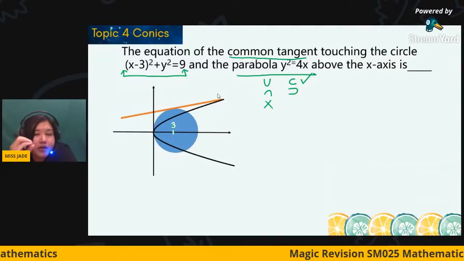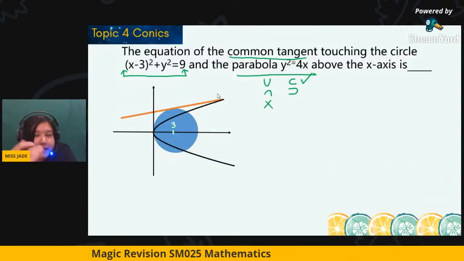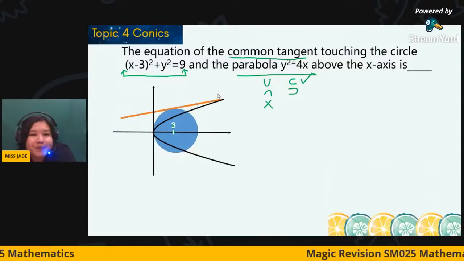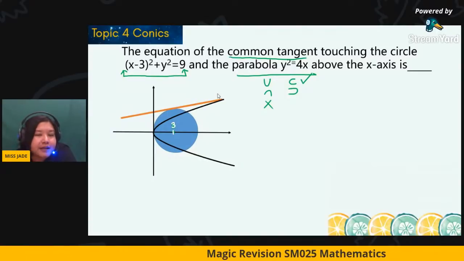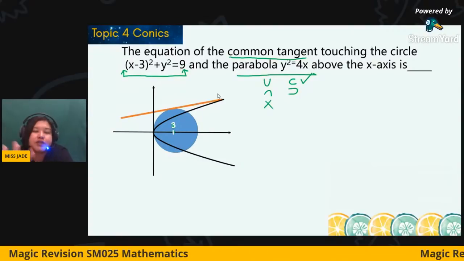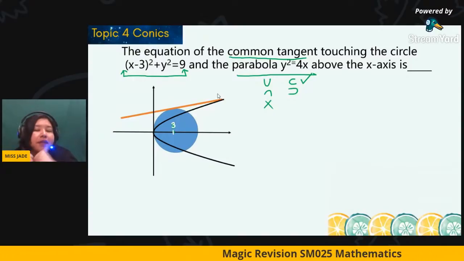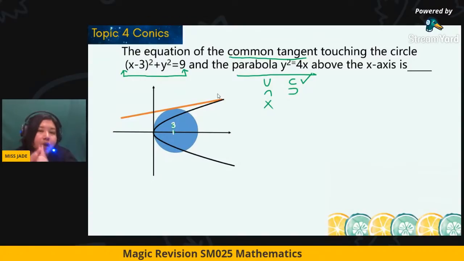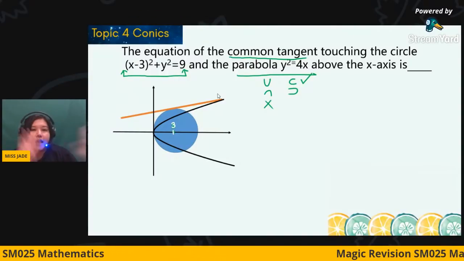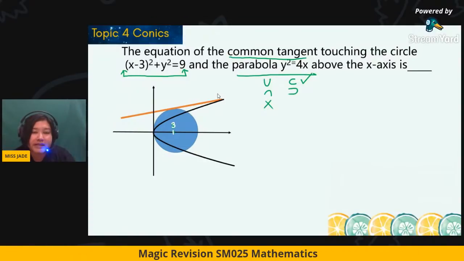My aim for today's session is to teach you how to illustrate. And for the next solution, we need discussion in the group. Is it okay? So you try to illustrate that, later I will show you the complete solution. This question I merged the circle and parabola together. Parabola is not that difficult or complicated compared with the ellipse. Therefore, other than the circle and parabola, for the ellipse I need to highlight the completing the square skill.